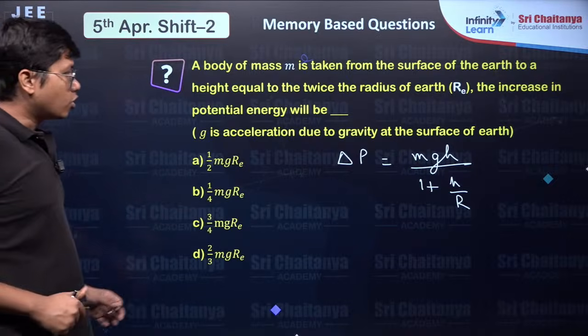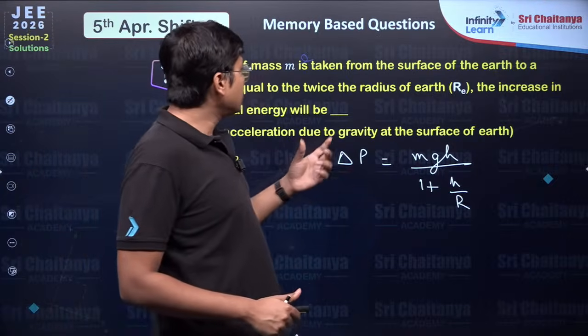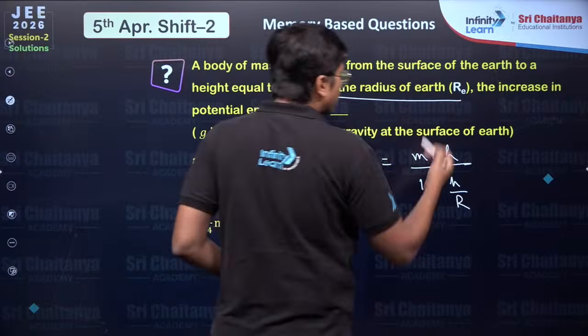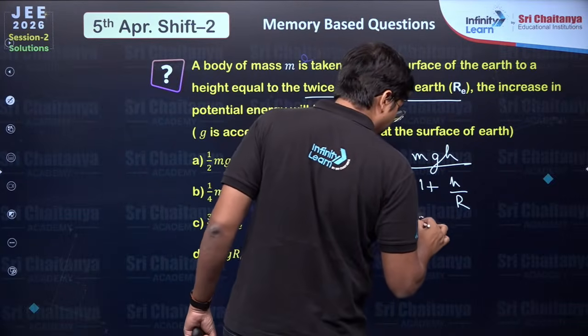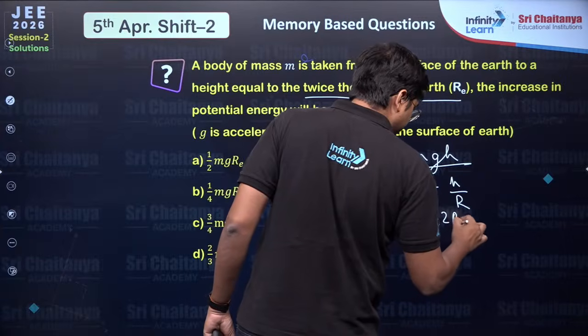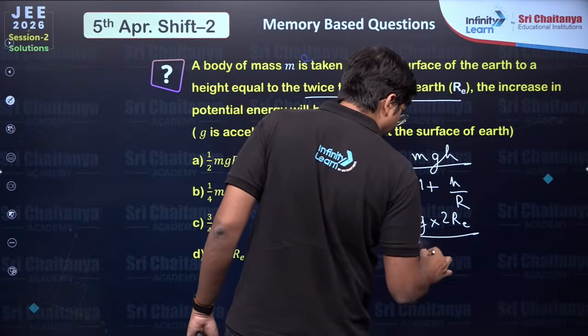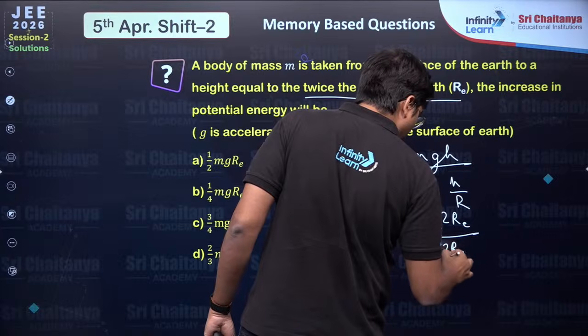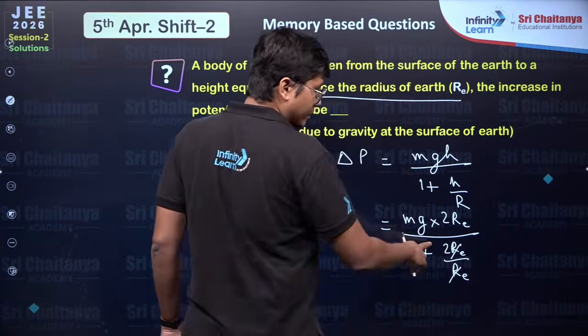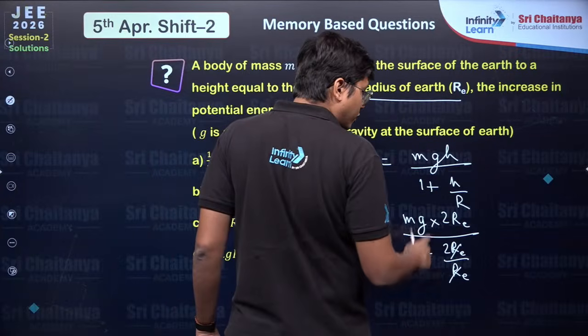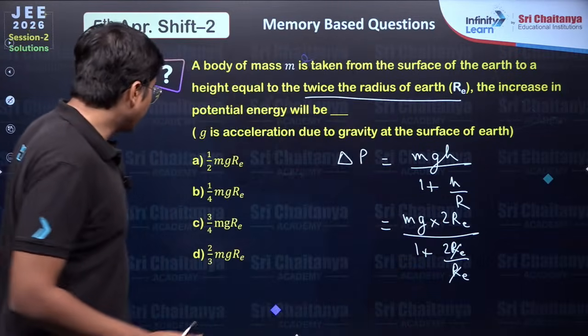Okay. So over here, they have said that it is taken to twice the radius of the Earth. So h is equal to 2 RE. So I can put it here. 1 plus 2 RE by RE. Take this out. That's a 3 over here. 1 plus 2, that's a 3. So that's a 2 by 3 mgRE.